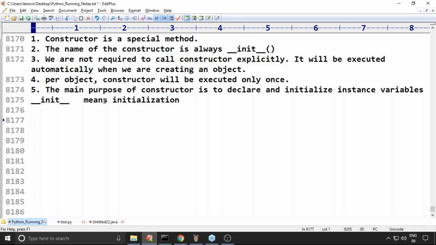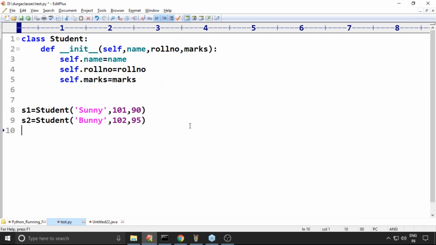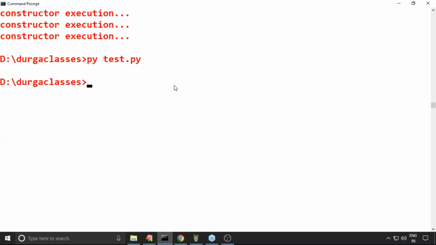Next, I have one more thing. Student of Bunny, 101, 55. Is it valid or not? Why not, Narendra? If you don't want to provide any reference variable like this, is it valid or not? Yes, Narendra, is it your doubt? Just observe, what will happen? I'm not using a reference variable, friends. Is it valid or not? Yes, why not?